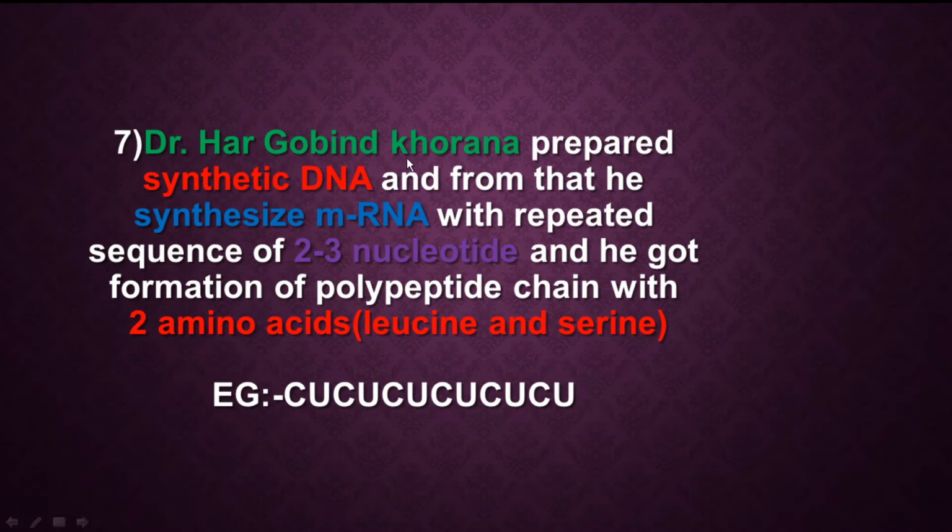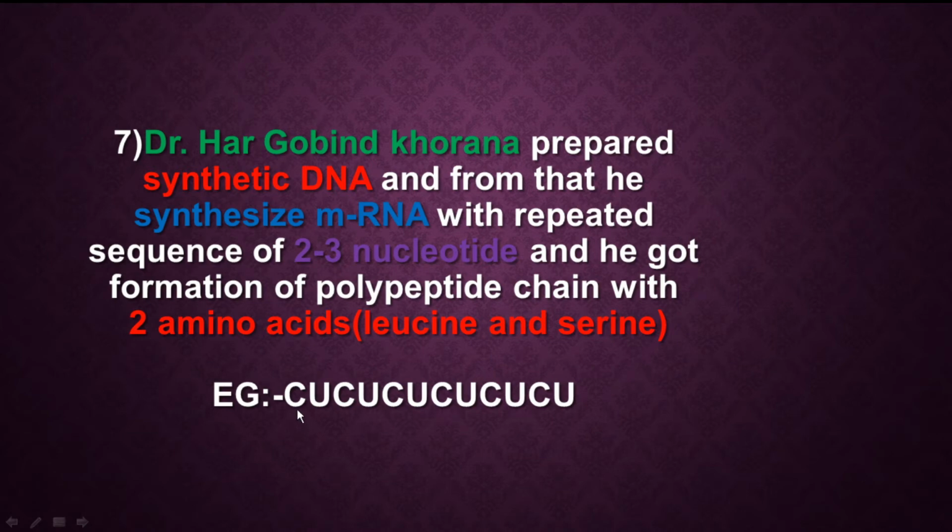See, Hargobind Khurana produced artificial DNA, synthetic DNA. From DNA he synthesized mRNA. But here in the mRNA, he used the sequence of only 2 nucleotides. Can you see here? Only 2 nucleotides are there: cytosine, uracil, cytosine, uracil, cytosine, uracil. Like this, he used only 2 nucleotides, and he found a polypeptide chain containing 2 types of amino acid. One is leucine and another one is serine.